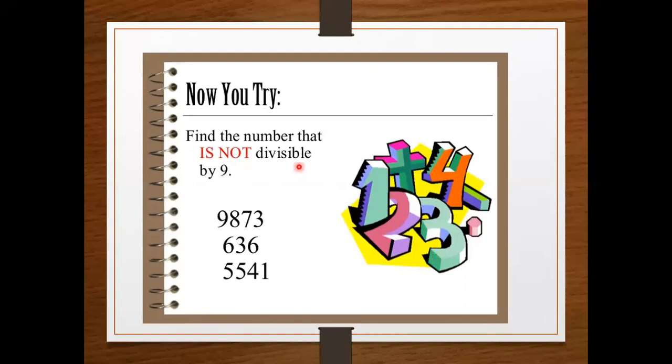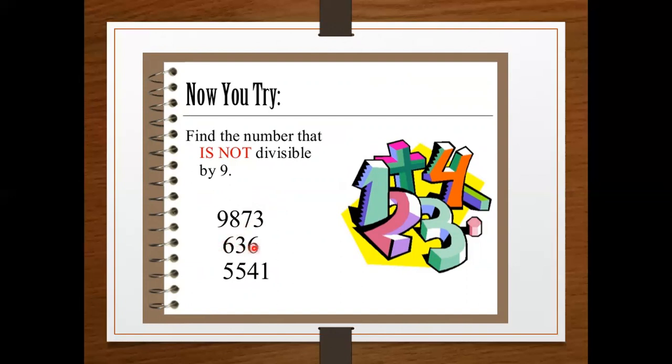Find out the number that is not divisible by 9. You just add the digits. When you add the digits, if the sum equals 9, it means the given number is divisible by 9, otherwise not. So here I put three numbers. If your speed is slow, you have to pause the video and solve this question.